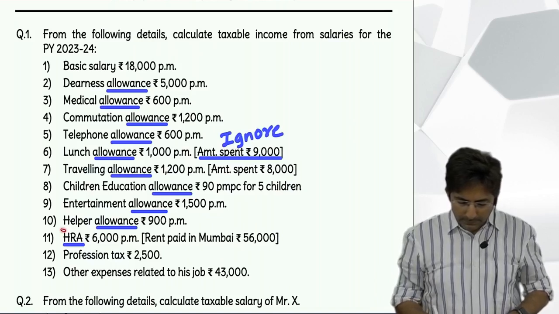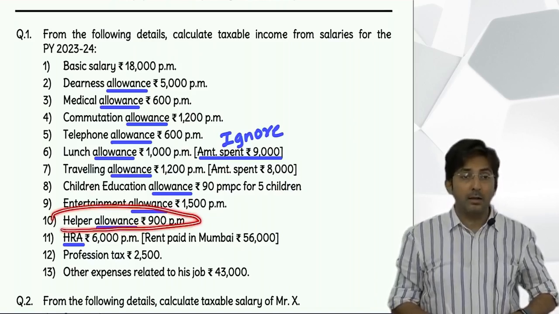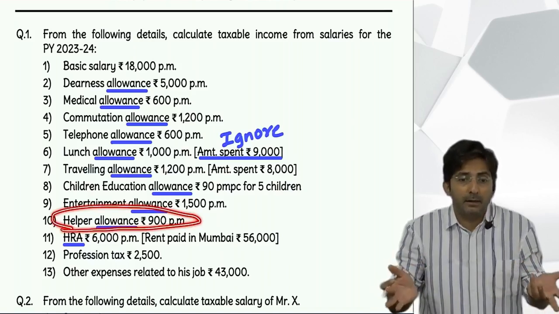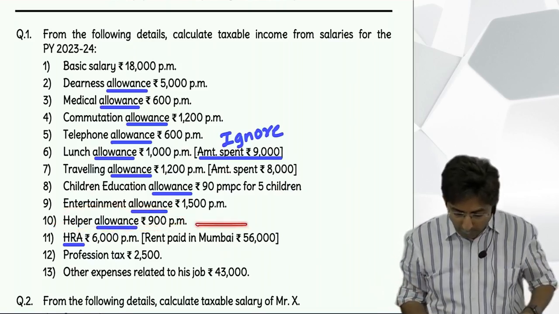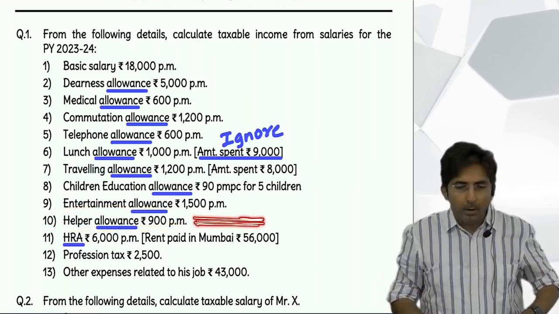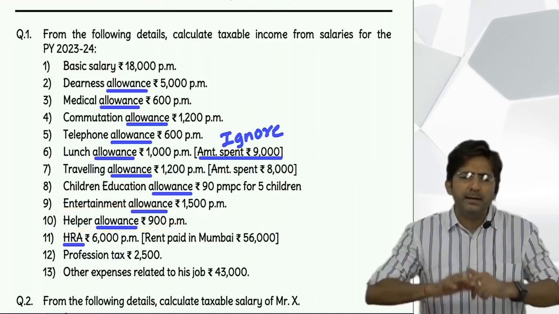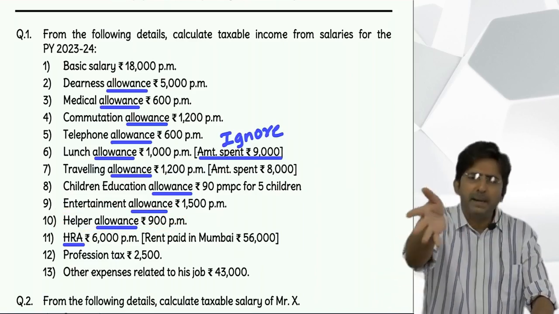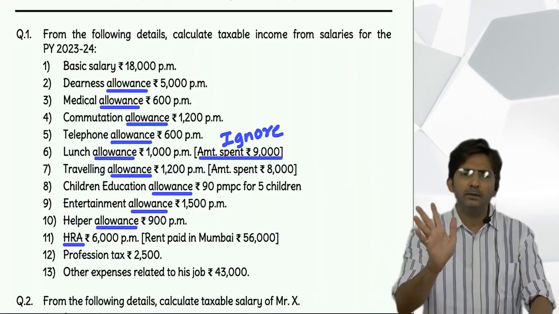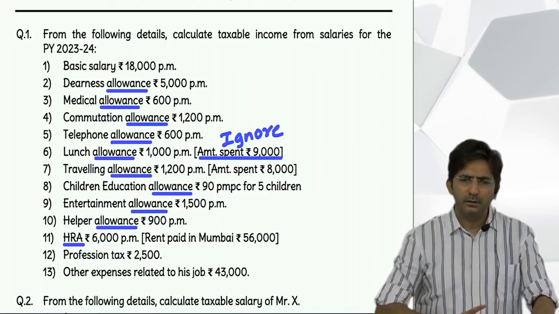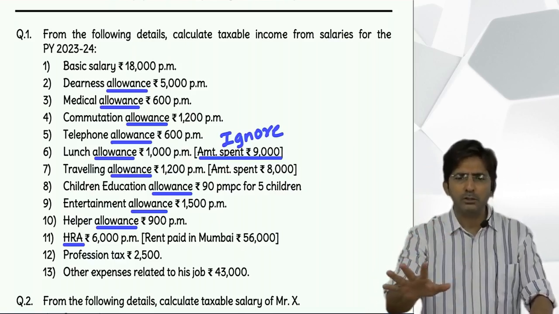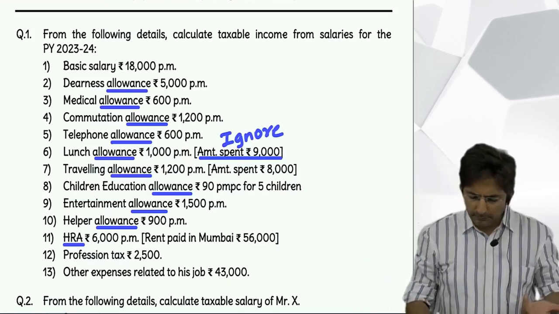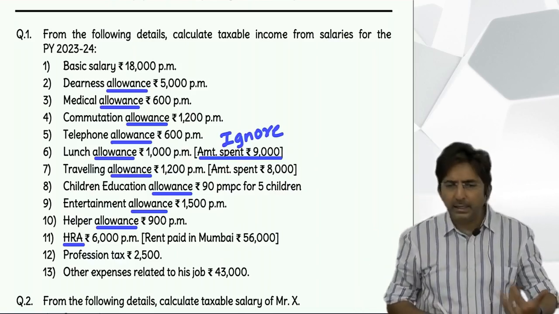Okay, then helper allowance is in the TC Udhar category. And in TC Udhar, amount exempt is amount spent. Oh, but amount spent is not given. Amount spent not given, assume fully spent. Because TC Udhar allowances are given only when you are going to spend them. No boss will give for free of cost. Only if you have to incur some office expense are you given it. But if they have not given the spent amount, we can assume fully spent.